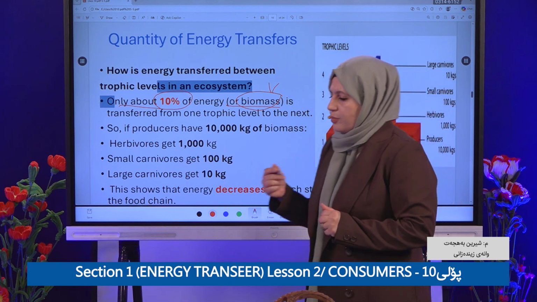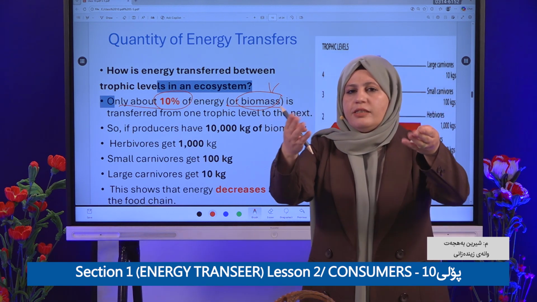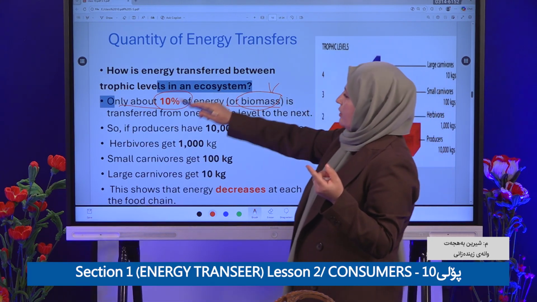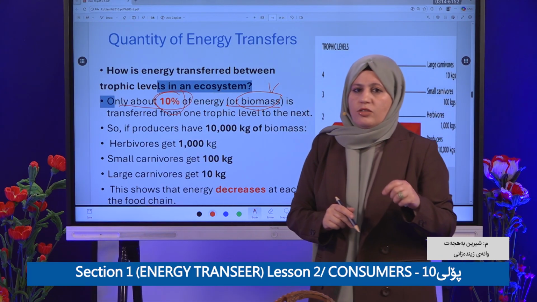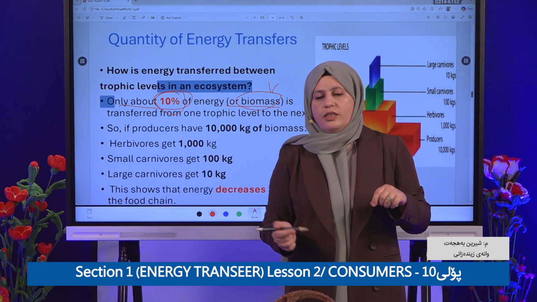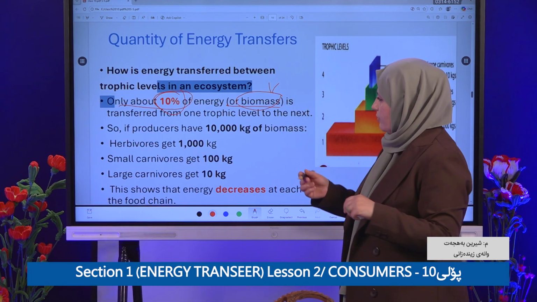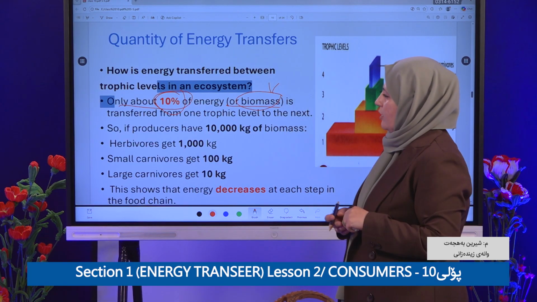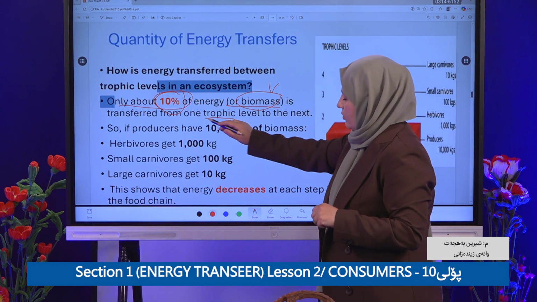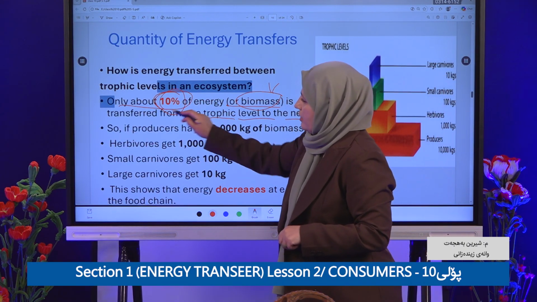But do producers pass all biomass to the next level? Of course not. Only about 10%. Why only 10%? Because some is used for respiration, for reproduction, and for many things to grow the organism, when transferring from one trophic level to the next. So only 10 percent.